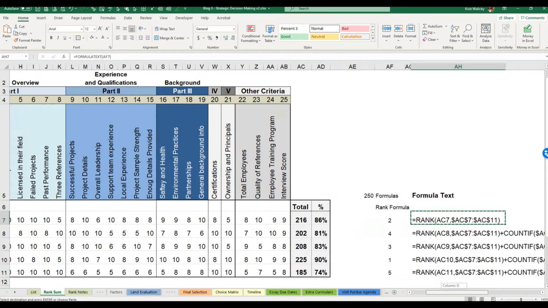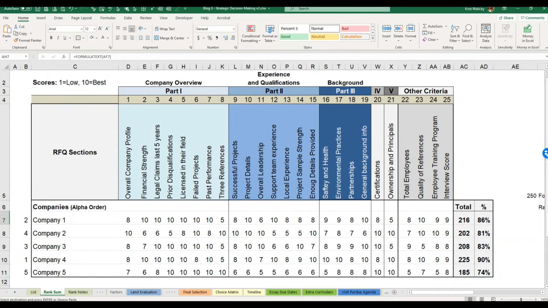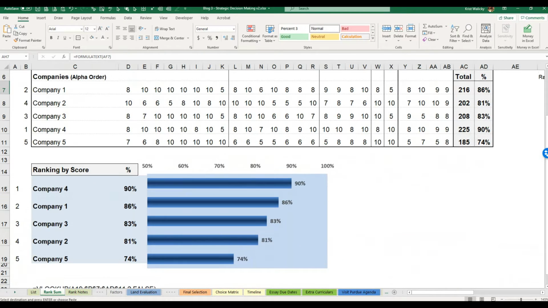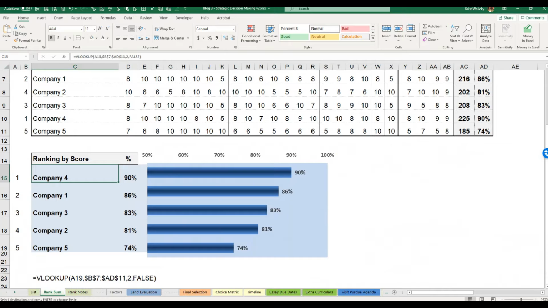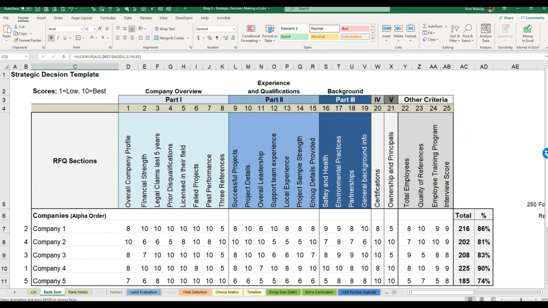What you can do with that further is, if I drop down a little bit, you can simply graph that data. So this data is using a VLOOKUP formula, and I use the formula text to show you that. And what you have is the detailed ranking with a nice graphic visual.